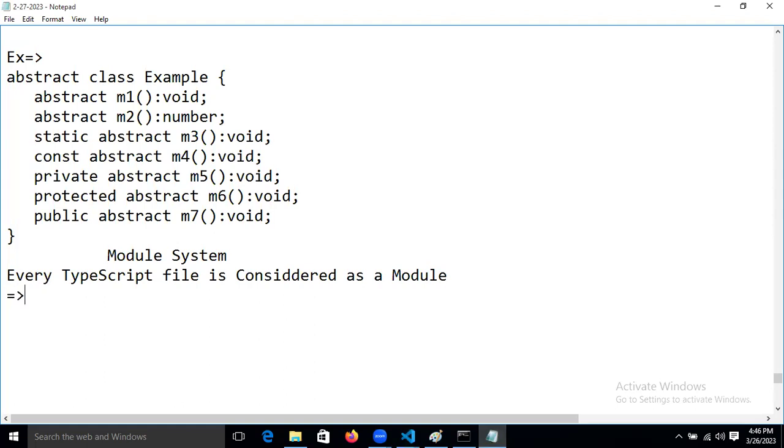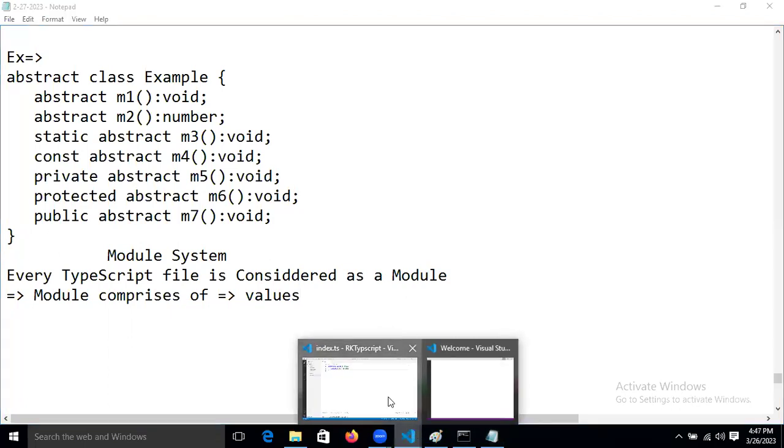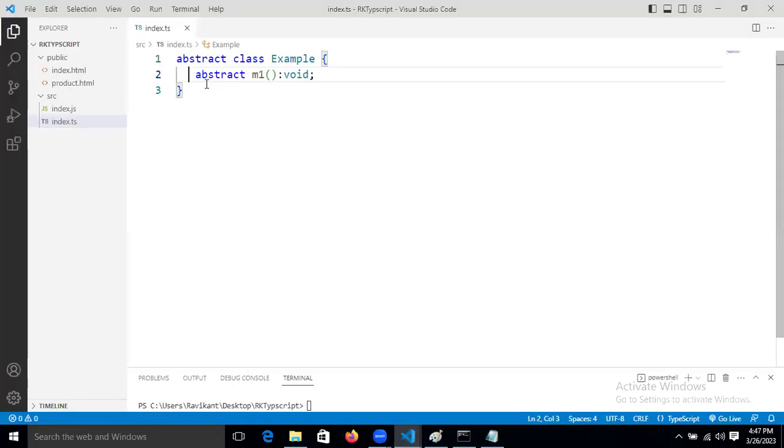So a module comprises of values. In the TypeScript files, what are we writing? We are writing methods. Values are nothing but whatever property we are declaring, that is the value only.